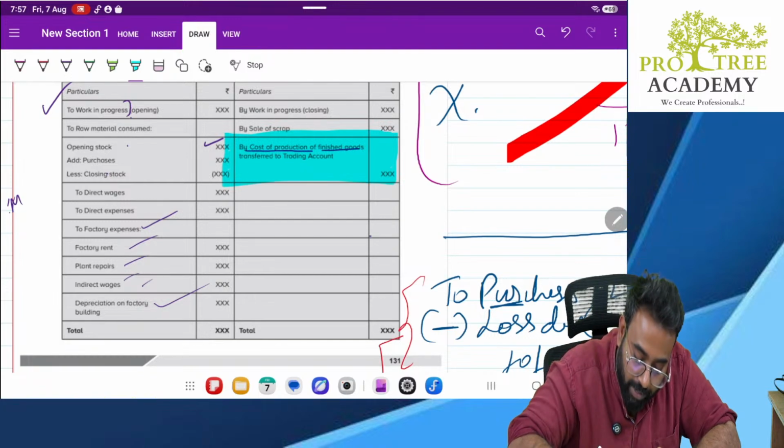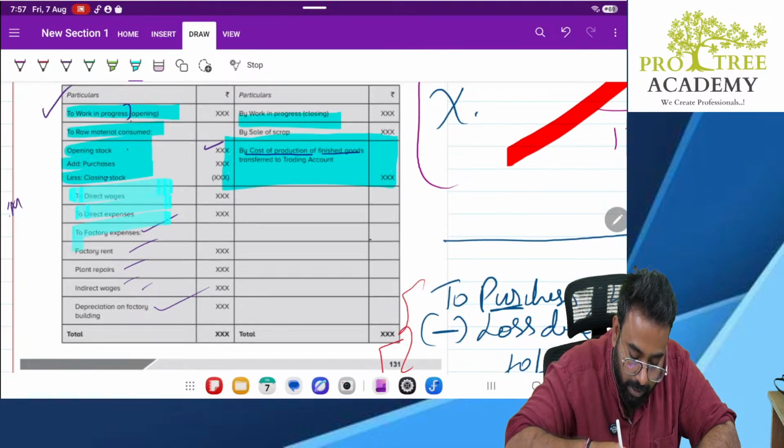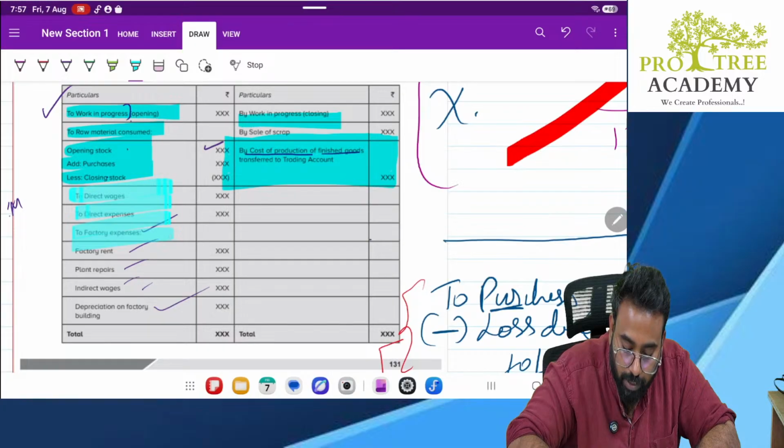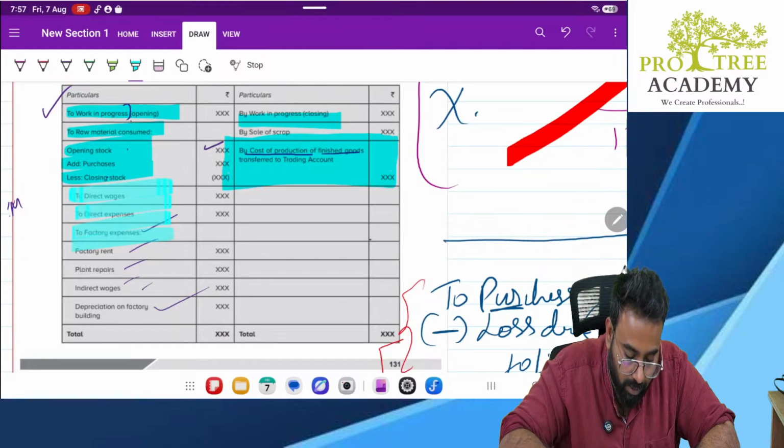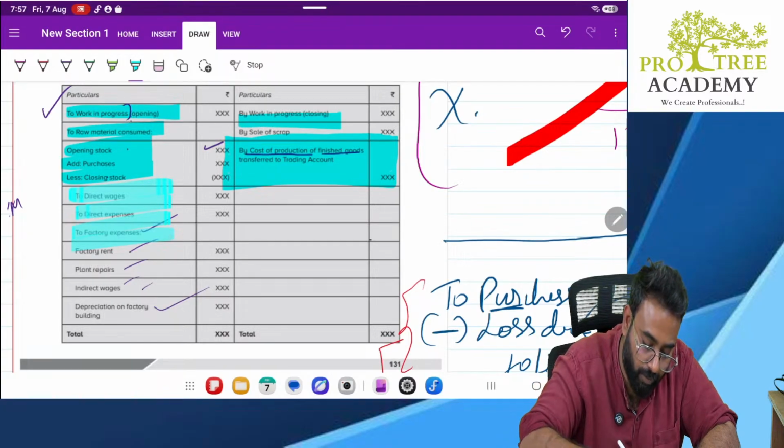So to arrive at this figure only, we need WIP opening, WIP closing, raw material opening stock, purchases, closing stock, direct wages, expenses, factory expenses and everything. And sale of scrap will be reduced, and after that whatever remains will be transferred to your trading account. Clear? Yes? Okay.